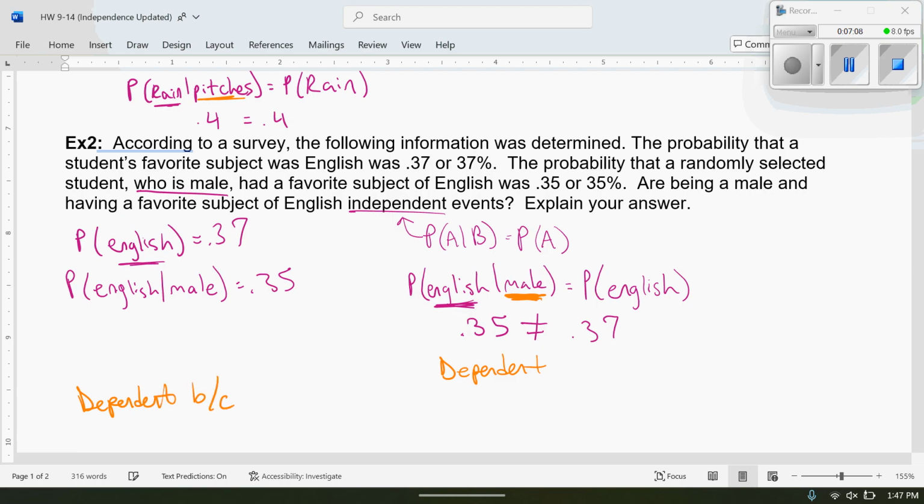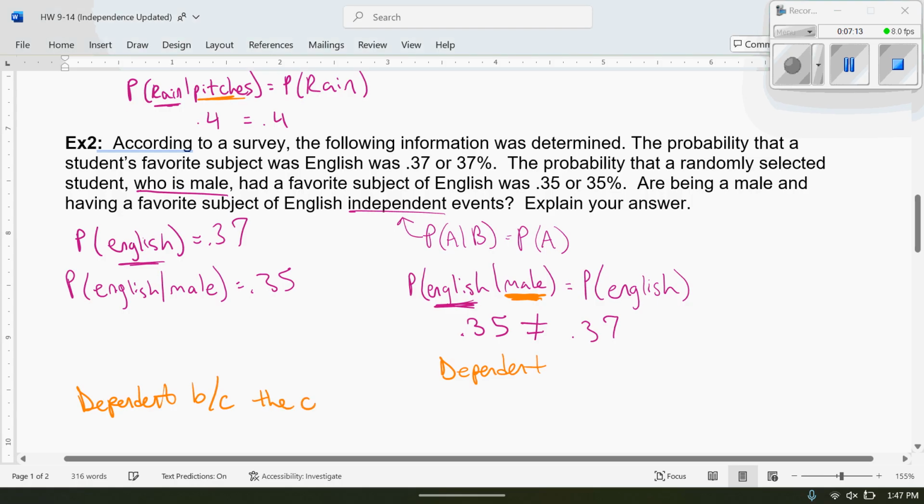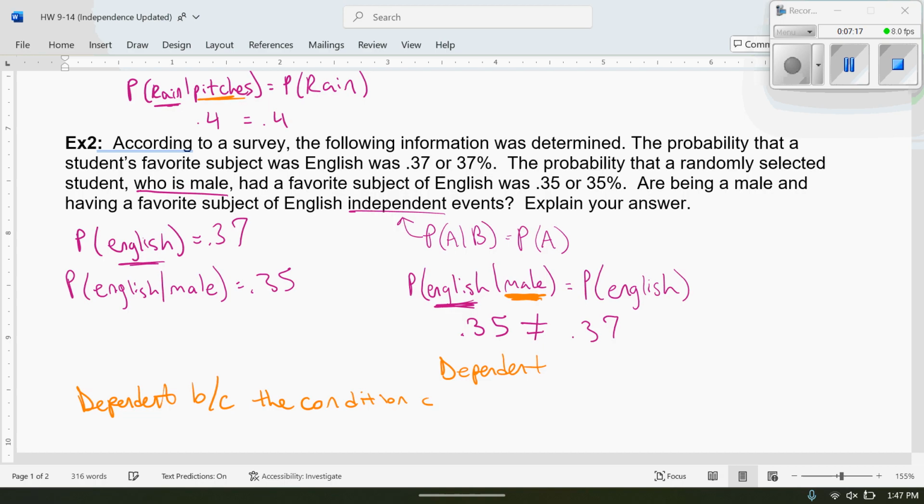because the condition of choosing a male changed the probability of liking English.